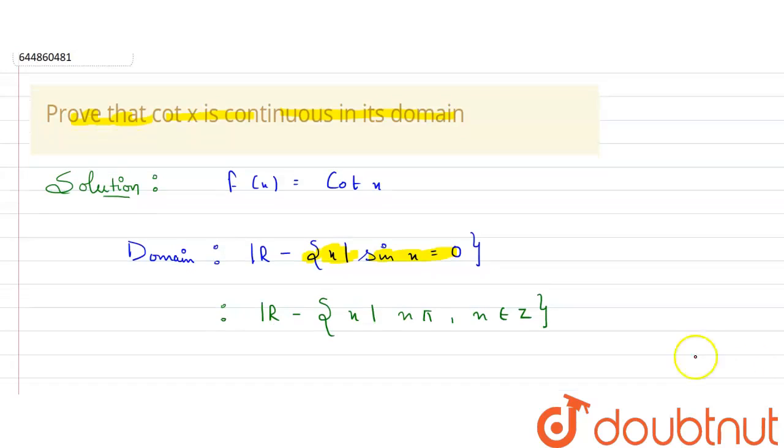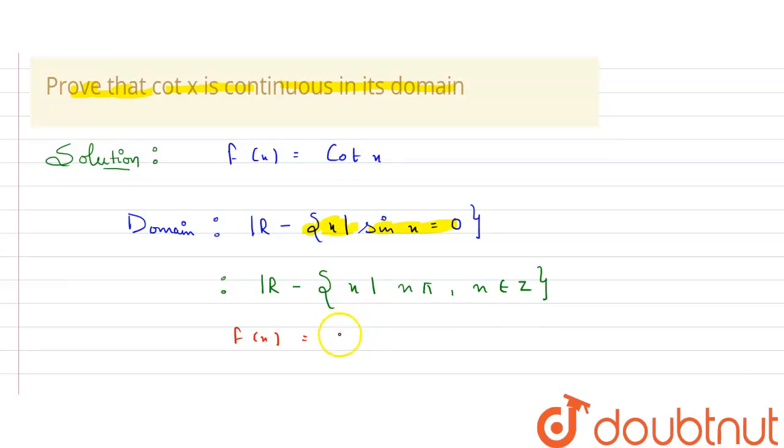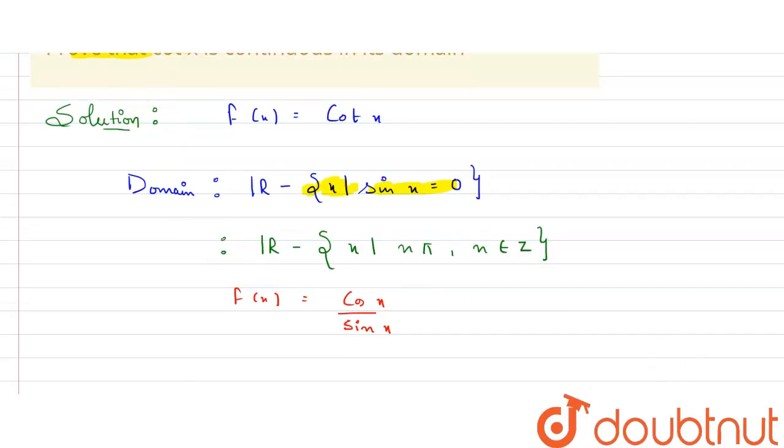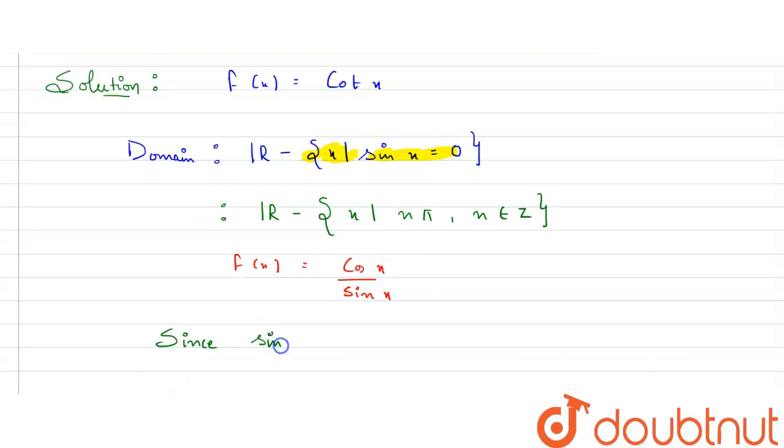Now f(x) is cot x here. Cot is what? Cos upon sin. So we can rewrite f(x) as cos x upon sin x. Let's write here: since sin x and cos x are continuous on the whole line R.